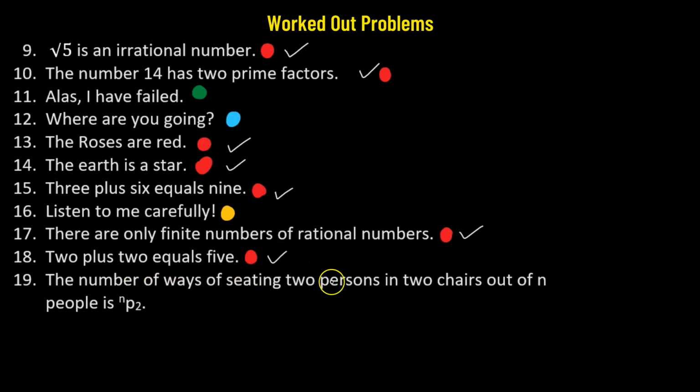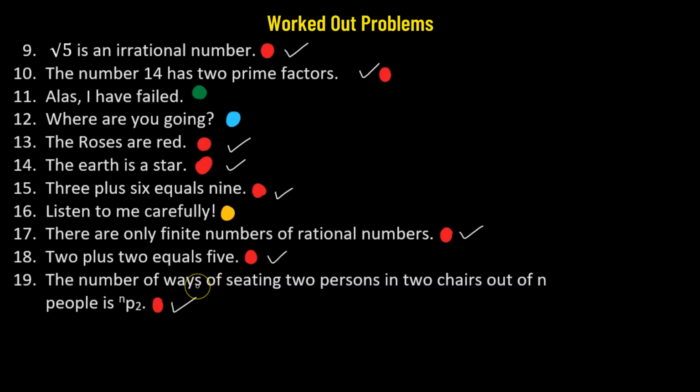Number 19. The number of ways of seating 2 persons in 2 chairs out of n people is given by nP2. So clearly this is an assertion. An assertion has been made here. So this is an example of an assertive sentence. Now this is a true assertion. So we'll say that this is a statement.